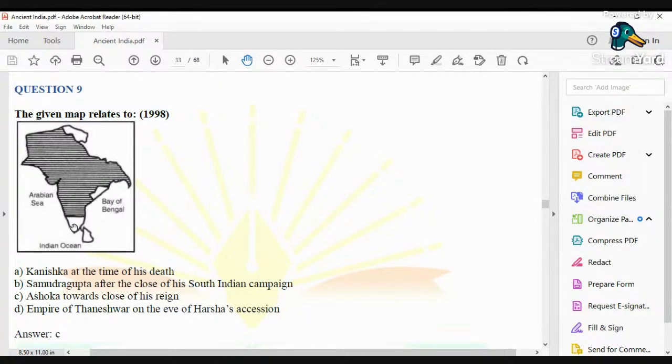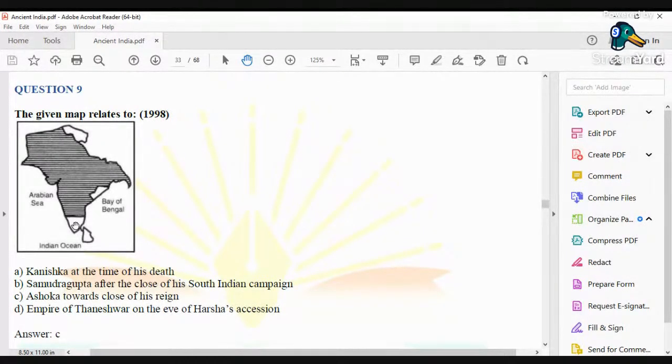And South India, we all know the deep south. Although Ashoka talks about deep south in one of his inscriptions, he talks about four major South Indian dynasties, out of which three have been identified, but one has not been identified. The three South Indian dynasties which have been identified are Cholas, Cheras, and Pandyas.